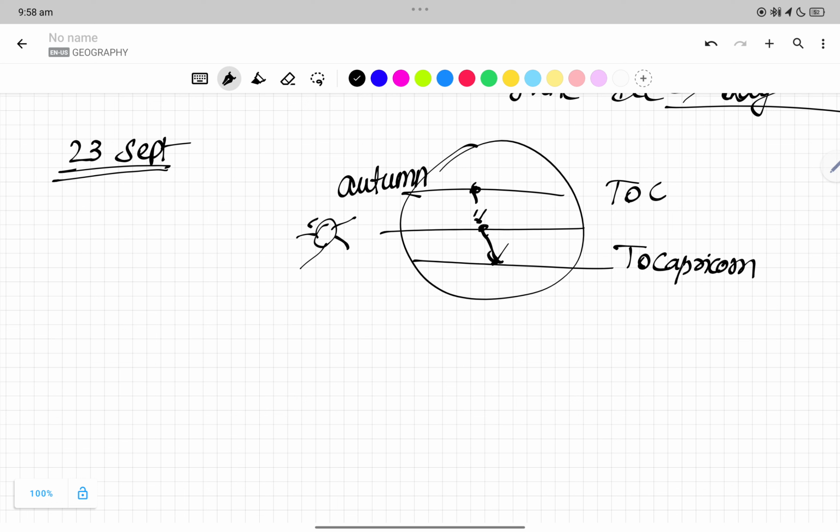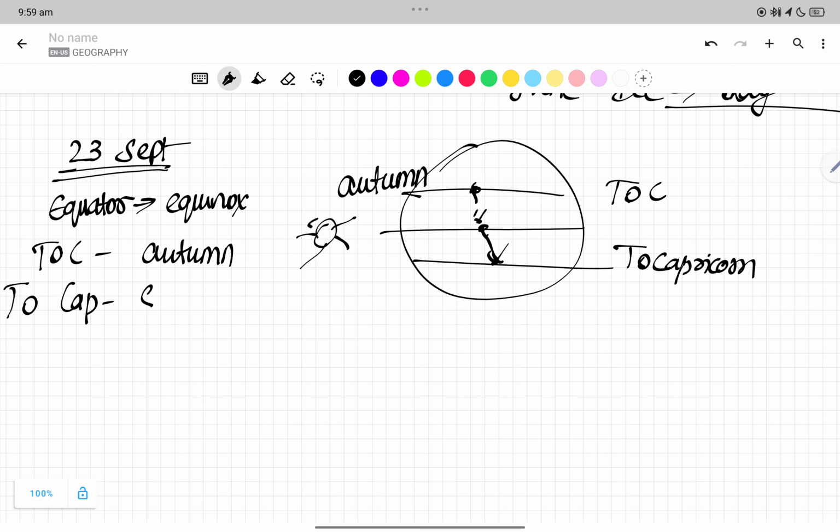So at the equator we have an equinox. Then in the Tropic of Cancer we have autumn. In the Tropic of Capricorn we have spring. Then this is spring, but even colder, right? So here it is a cold season.